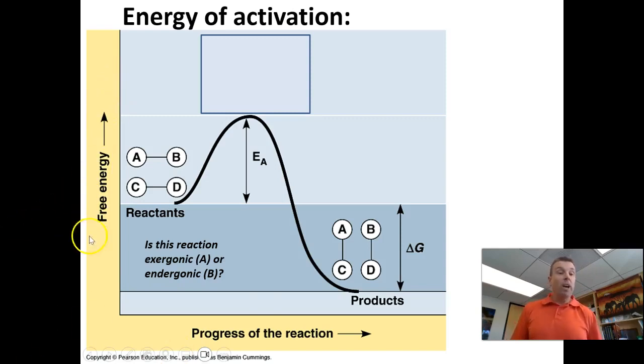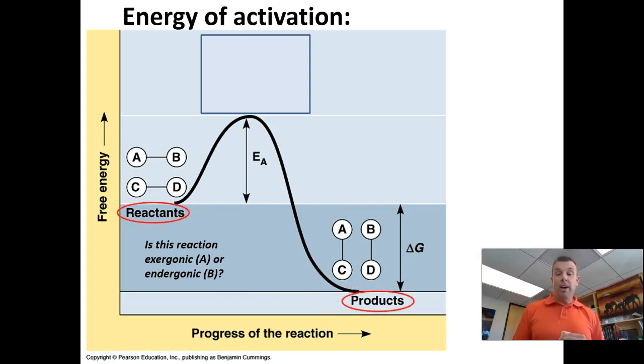So on the y-axis, we have our amount of energy, right? And this is the progression of the reaction, as it starts with the reactants and progresses to the products. And so first of all, would this reaction, as shown here, be exergonic or endergonic? Well, this would be an exergonic reaction. The reactants have more energy than the products. That means overall, as we move from reactants to products, we give off energy. So this would be like the sugar with its negative delta G of minus 686. That's an exergonic reaction from here to here.